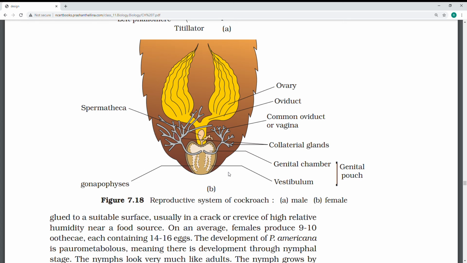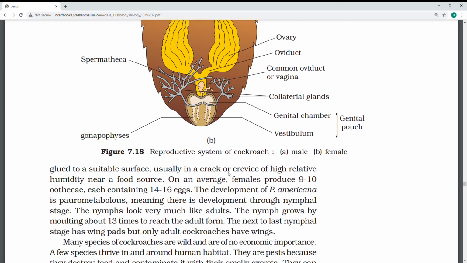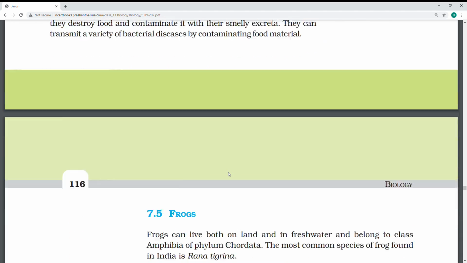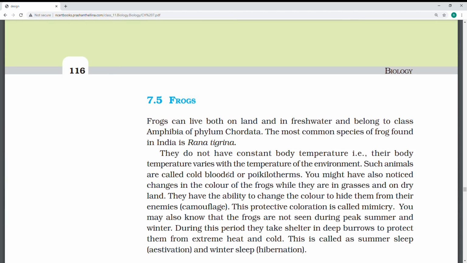Frog is a camouflage animal. It can change colors. It is a vertebrate, cold-blooded animal. Rana tigrina, and this comes under Animalia. Food is carnivorous, consuming insects and small animals, and it has complex body differentiation, bilaterally symmetrical, triploblastic, coelomate with a coelomic cavity.